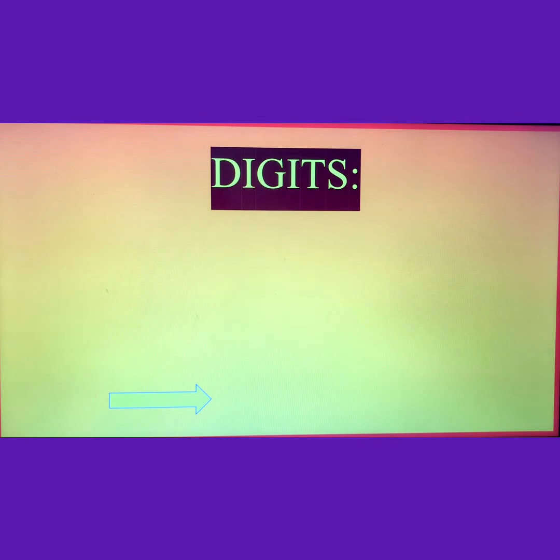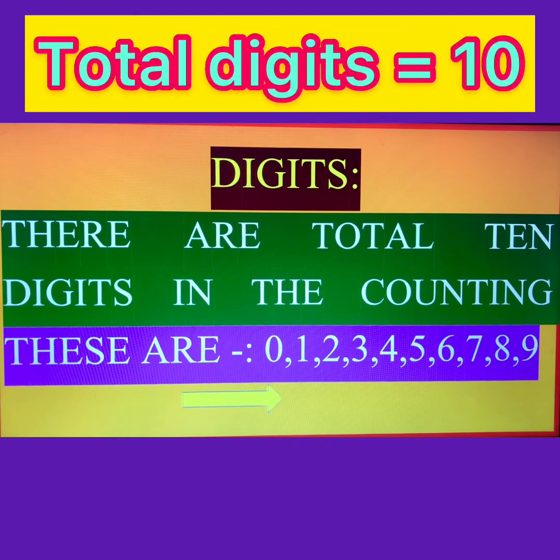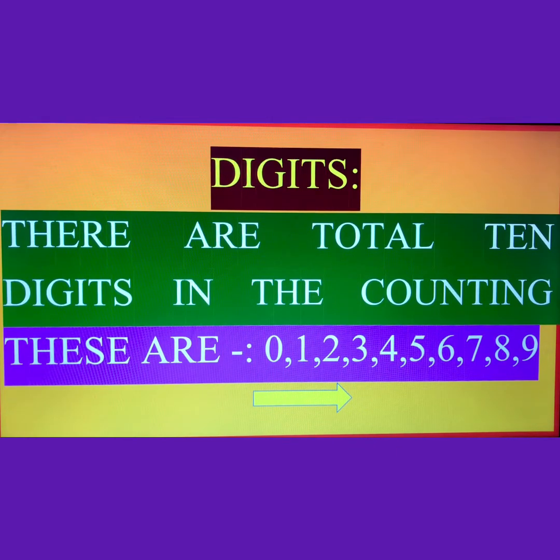Here, first of all, I want to tell you about the digits. There are a total of 10 digits in counting and these are 0, 1, 2, 3, 4, 5, 6, 7, 8 and 9. Means these total are 10 digits. So keep in mind about the digits. Total digits are 10 and these are 0, 1, 2, 3, 4, 5, 6, 7, 8, 9.